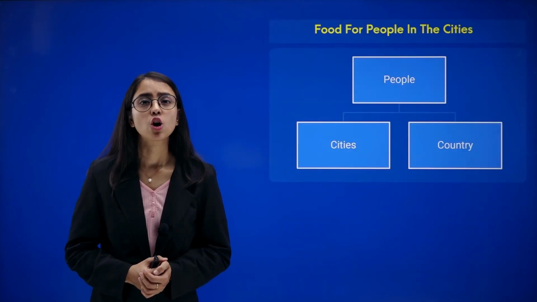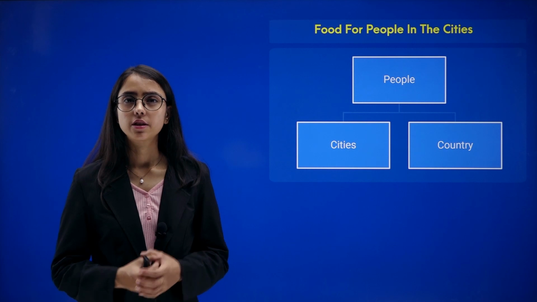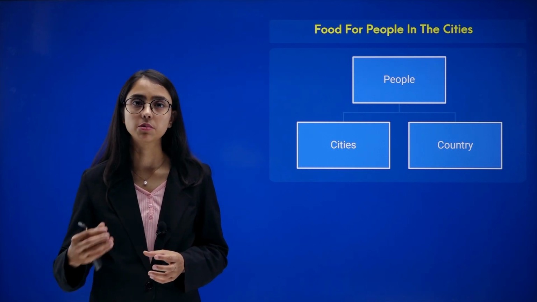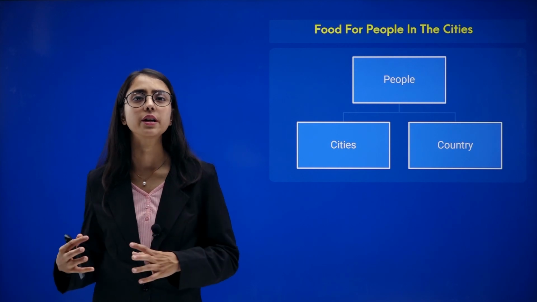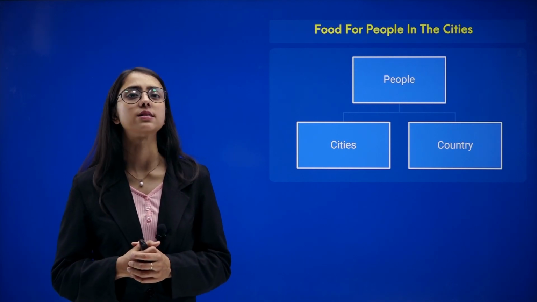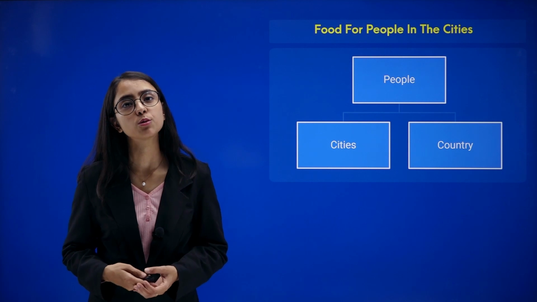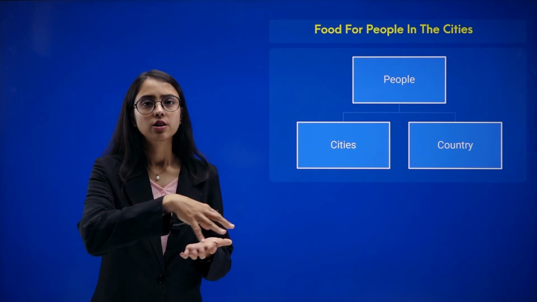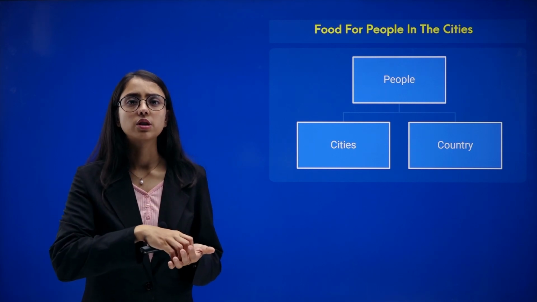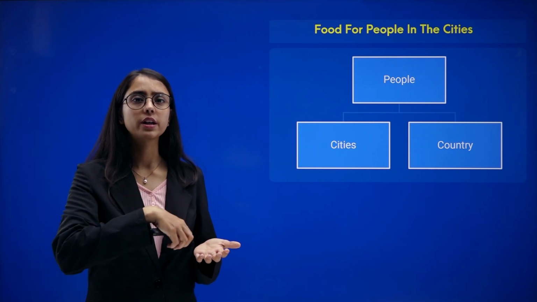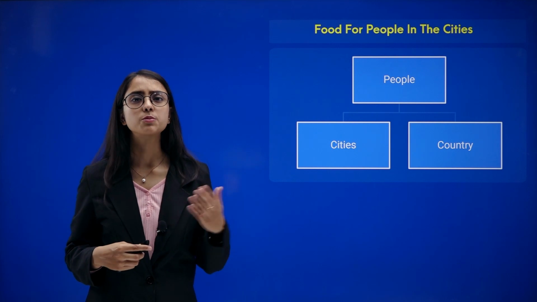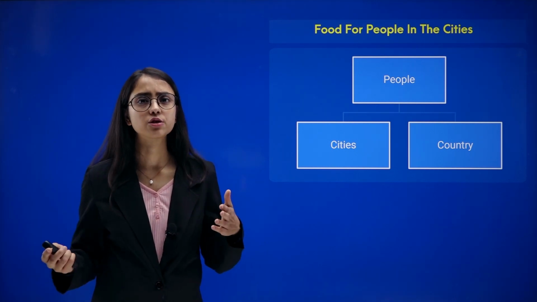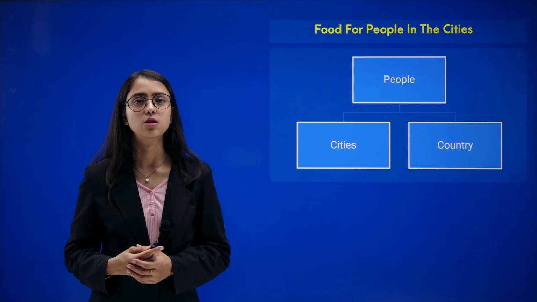Now, let's talk about food for these people. There were people who used to practice craft, who were developing their trade and business, and they had already settled in different kinds of houses and buildings. But what did they used to eat at that time? In the Indian subcontinent, there were different cities located at different parts. So how was food made available to them? What kind of food? Were there any differences from one city to another? Let's take a good look.